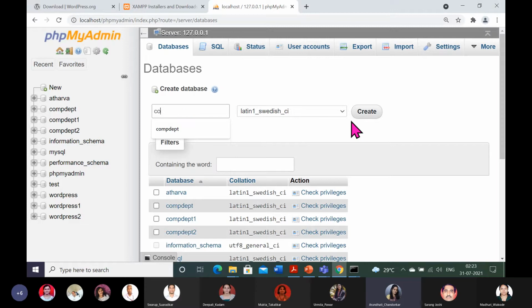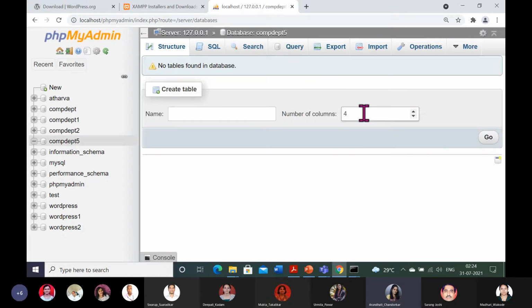I am giving the same name, comdept5, as the site name. It's not mandatory, but just for the sake of simplicity, I am giving the site name as the database name. You can give any name, just to avoid confusion. So comdept5, I am giving as the name of this database, and I am clicking this create button. So database is created.